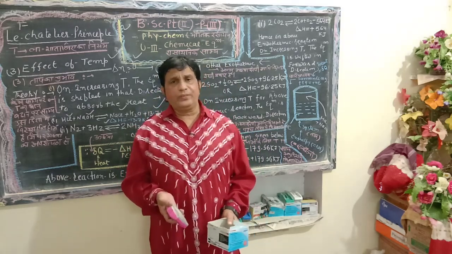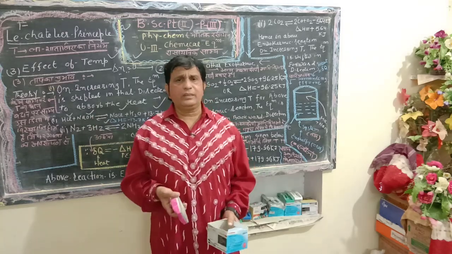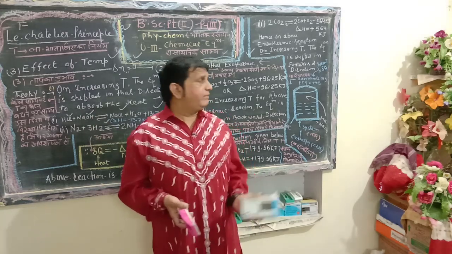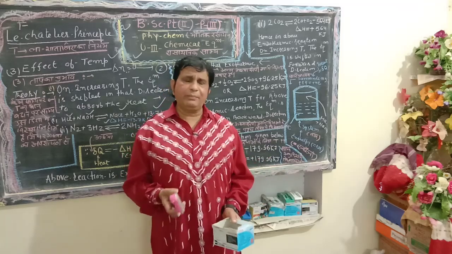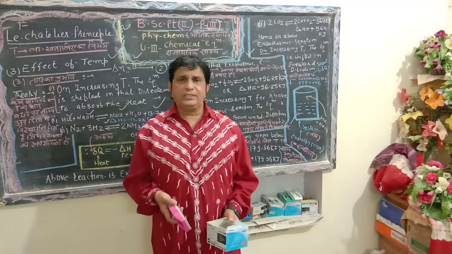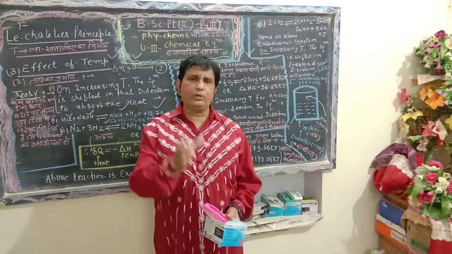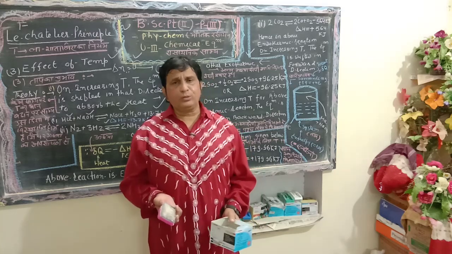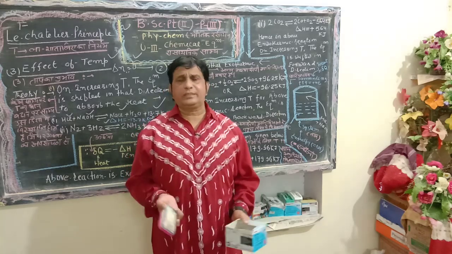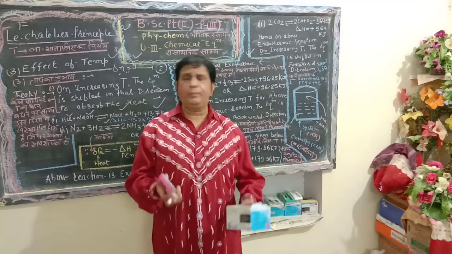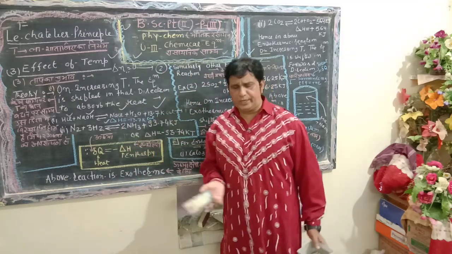The second one is the effect of pressure. On increasing the pressure in a reversible chemical reaction, the equilibrium shifts in the direction that has a lower number of moles. In our previous lecture, we also discussed the various cases by means of del n equals 0, del n positive, and del n negative.